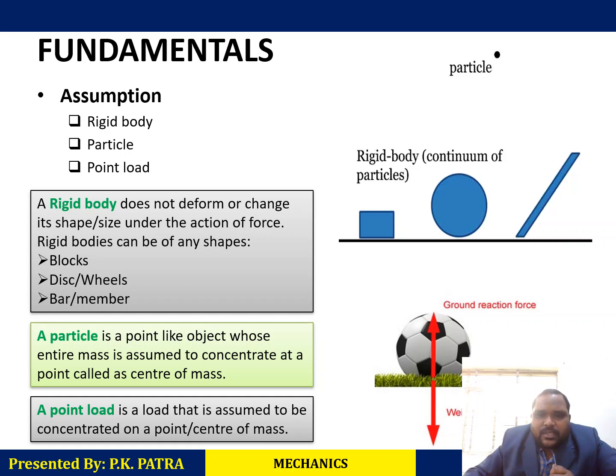Suppose in this case, you can see the football is here and you apply a force to the football. Suppose someone is kicking the football here at this point. So this area is the point area where the force is applied. So that force is considered as the point load. Okay.